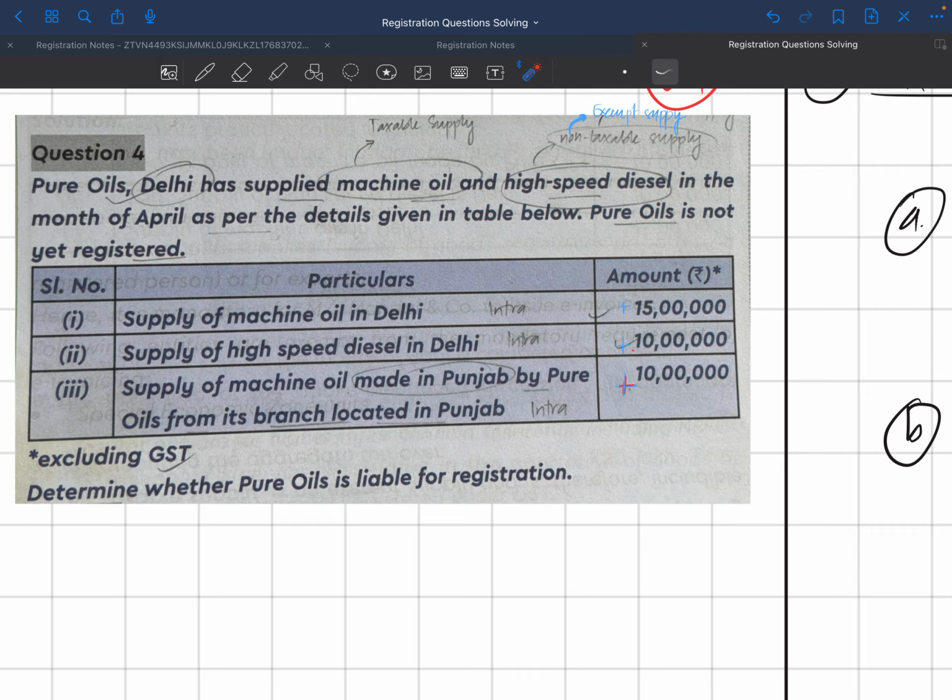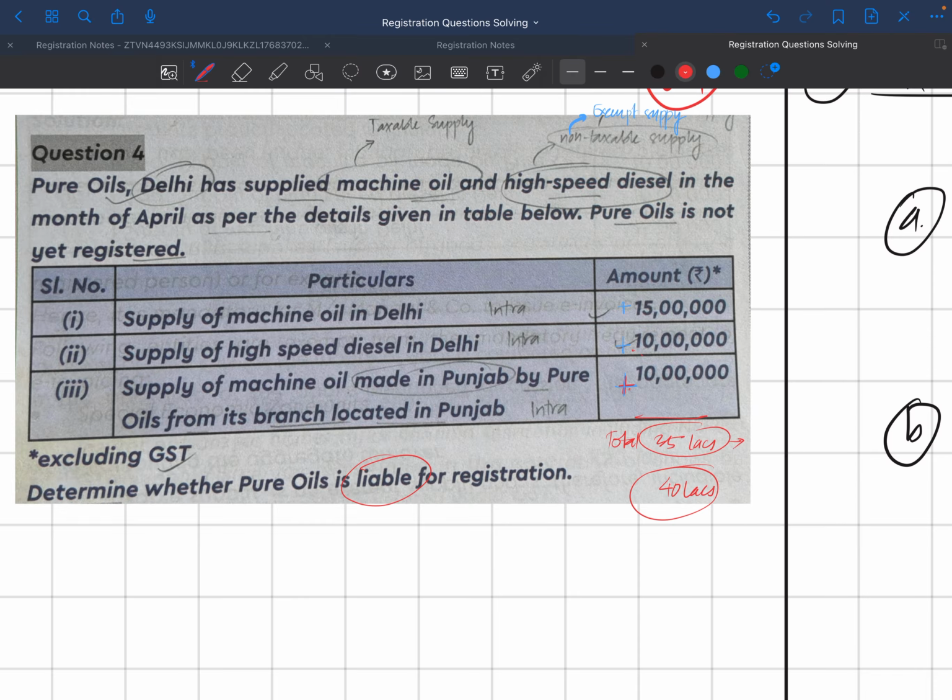So coming over here, we'll add this, we'll add this, we'll add this. By computing, if I'm correct, it boils down to 15 plus 10, it's 25, plus 10 is 35. So total is 35 lakhs. However, the limit is 40 lakhs. So what do you think? It is below the aggregate turnover limit. So will it be liable to be registered? Of course not. So it is not liable to be registered.